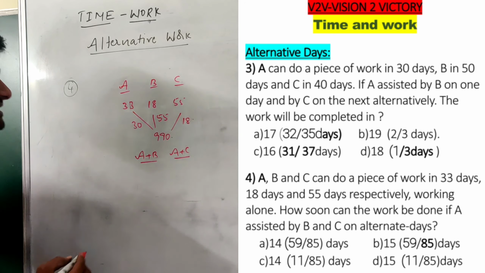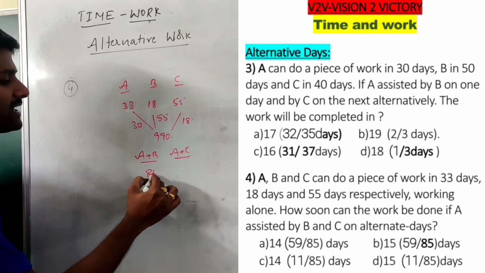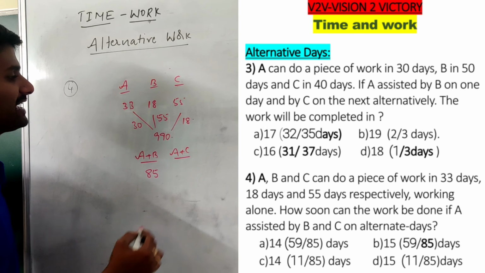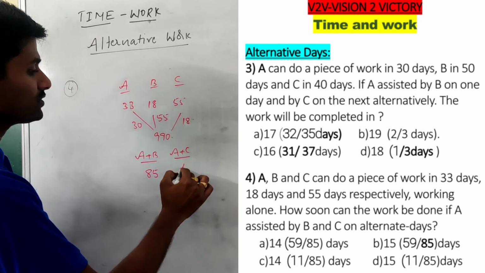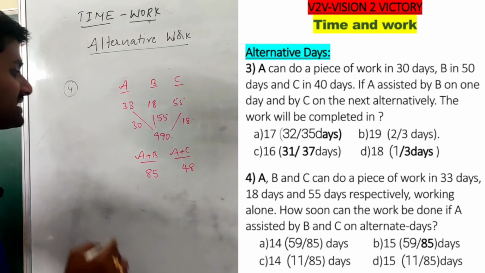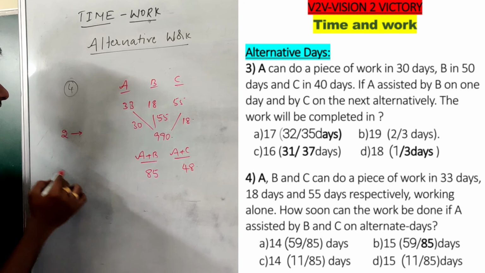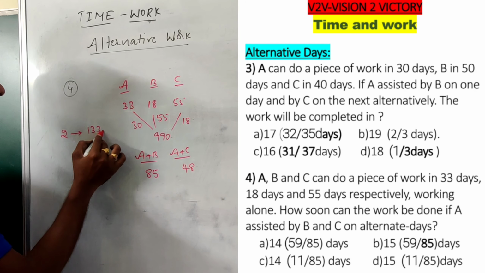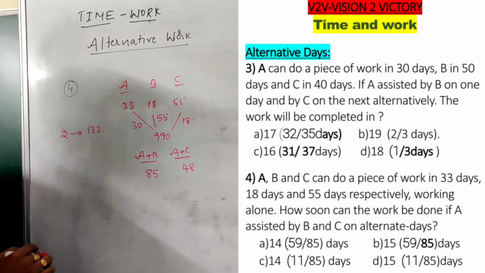Then see, A plus B perform 85 units per day and A plus C perform 48 units per day. It means every 2 days they complete 133 units.